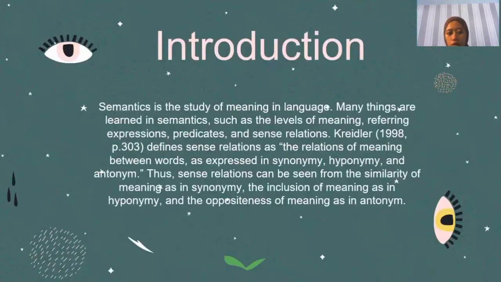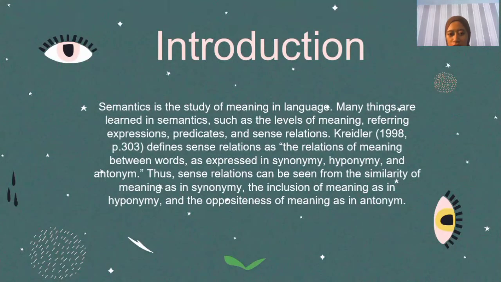English language is one of the majors learned in college. Many materials are studied in the English language major, namely translation, morphology, syntax, literature, linguistics, error analysis, textbook analysis, and semantics. Semantics is the study of meaning in a language. Euler 2010 states that linguistic semantics deals with the conventional meaning conveyed by the use of words, phrases, and sentences of a language. Many things are learned in semantics, such as levels of meaning, referring expressions, predicates, and sense relation.